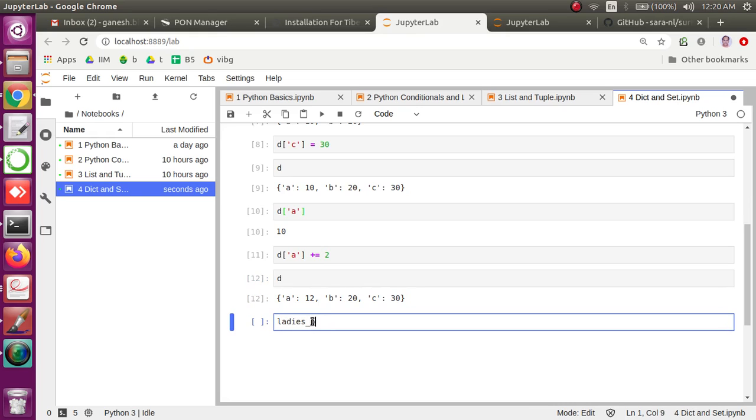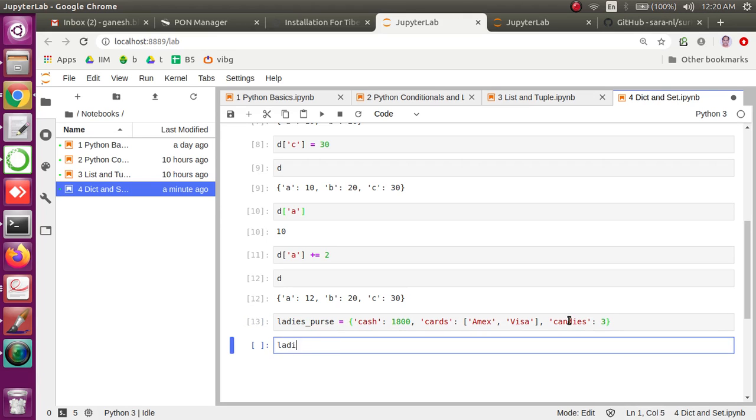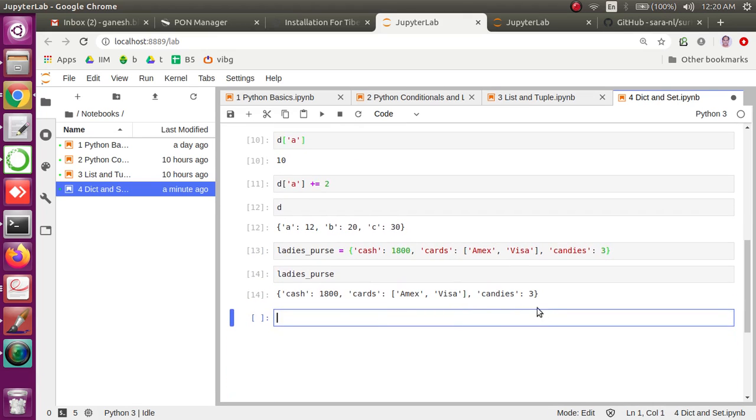That is how it works. Let me take another example, a ladies purse. Suppose it has a few things: cash, let's say 1800, and cards. Let's say I have two different types of cards, one is Amex and the other is a Visa card. I can also have candies, colon, let's say 3. That's how the ladies purse looks: the cash, cards and the candies.